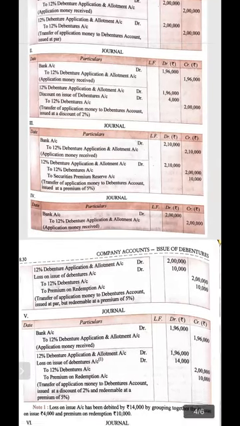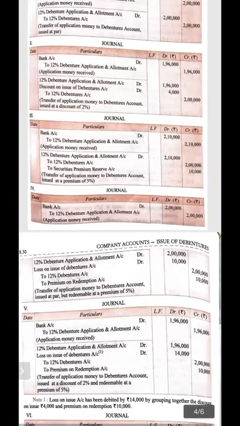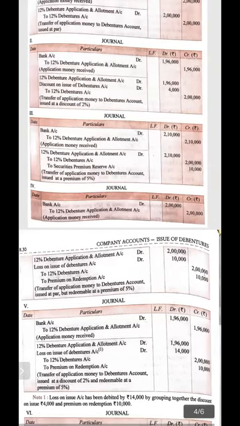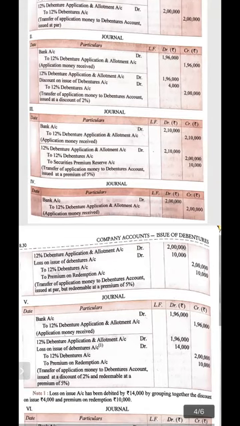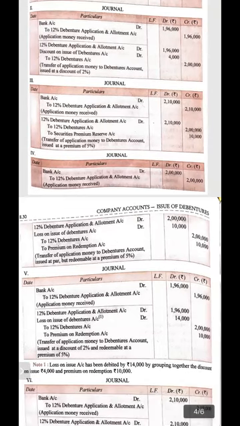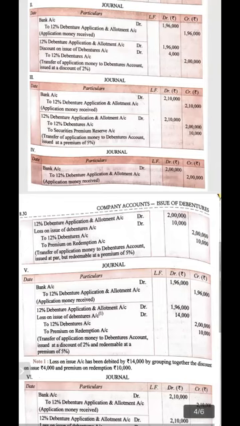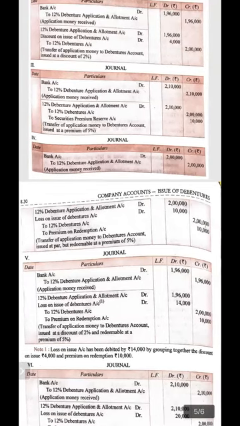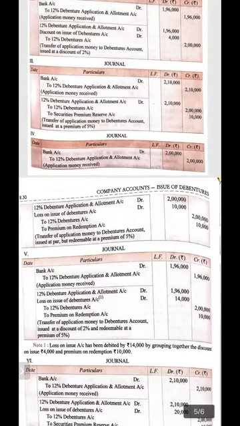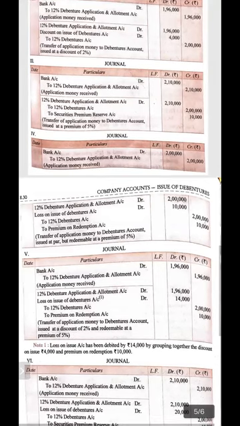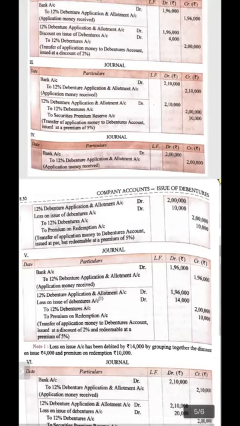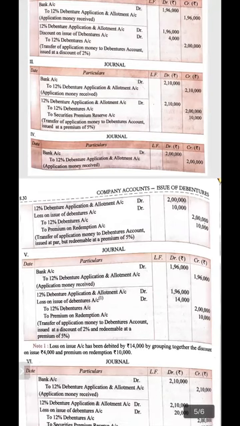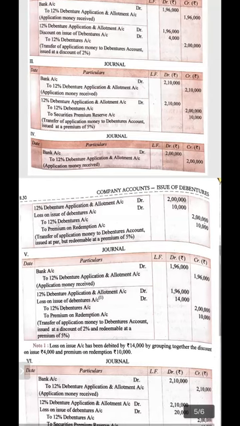In case of issue, the entry will remain the same: bank account debit to debenture application and allotment, because it is issued at par but redeemed at premium. In the entry of dues, in the fourth case, what is to be done? 12% debenture application and allotment account debit, loss on issue of debenture account debit, and then 12% debenture to premium